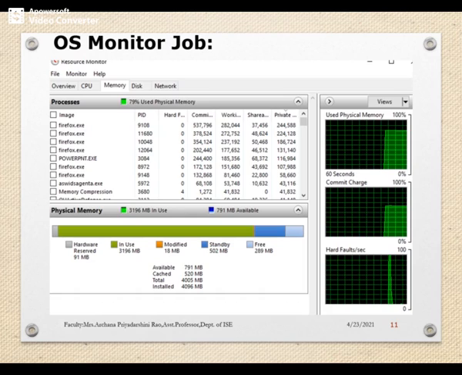Physical memory usage is 79%, and the hard faults are quite low. You can observe the hardware reserved, modified and free memory, how much percentage of cache is being used, how much memory is available, and how much memory is installed. So the OS knows all the details of the memory.